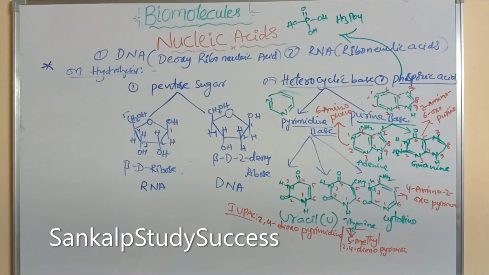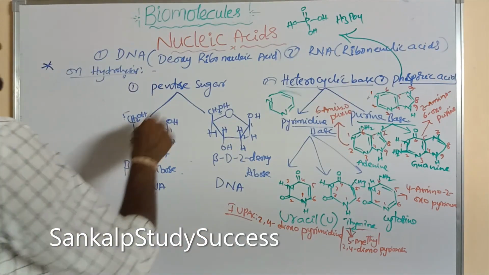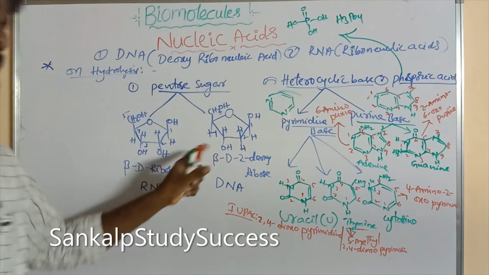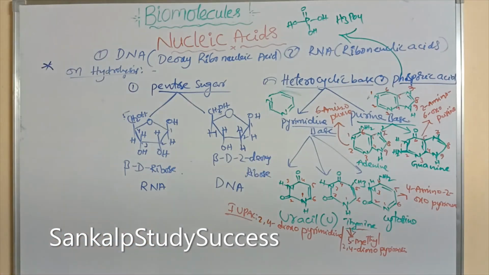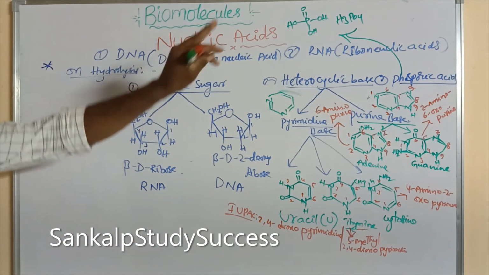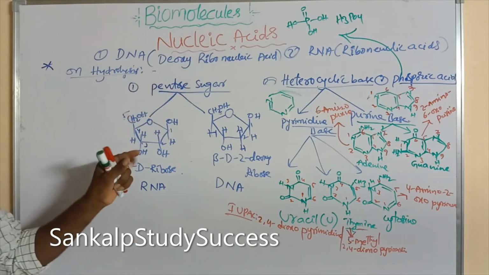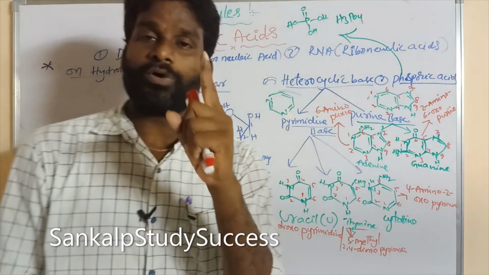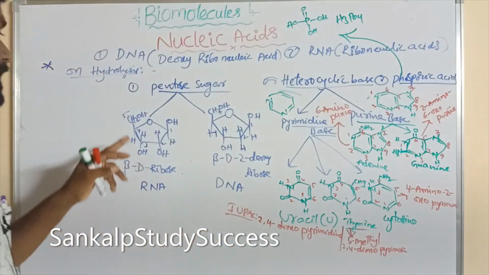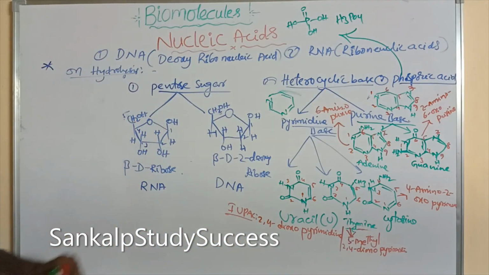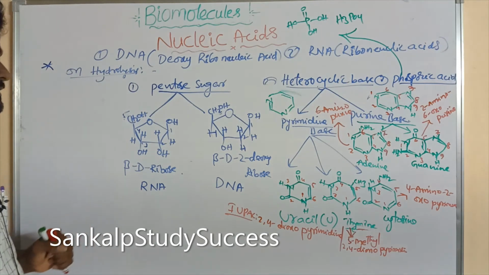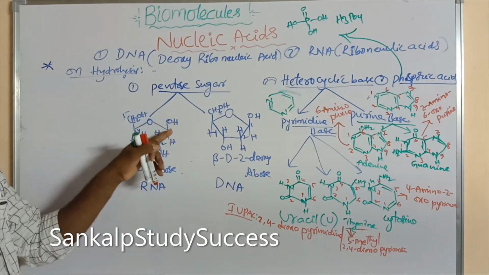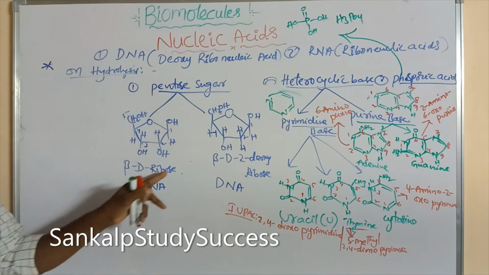Pentose sugar is again classified into 2 types. One is beta-D-ribose, another one is beta-D-2-deoxyribose. So what is the structure of pentose sugar? It is in a furanose form. Furanose is a 5-membered ring containing 1 oxygen and 4 carbon atoms, right? So this is the beta-D-ribose. Here beta means OH is present above the plane or on the left side, at the first carbon. That is beta-D-ribose.